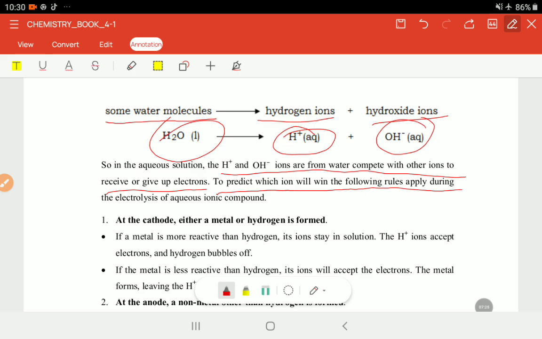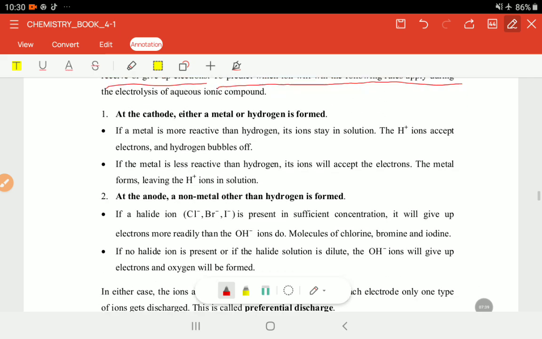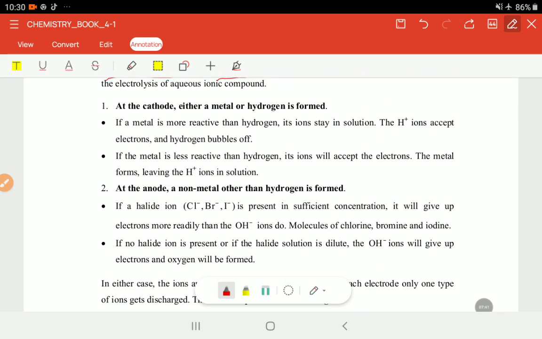we need to know the rules. So there are some rules which we actually follow, so that we can predict, so that we can foretell, that this is pretty much what is gonna happen at the end of this whole reaction of electrolysis, okay? And as far as the products are concerned. So, what are we doing? At the cathode, okay? So, let's see the difference between this one and the molten form, okay?